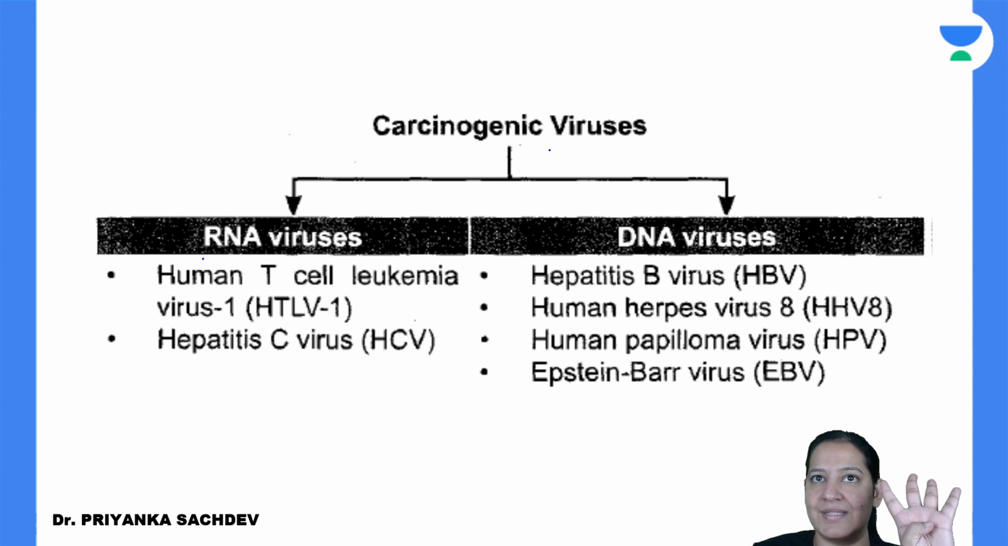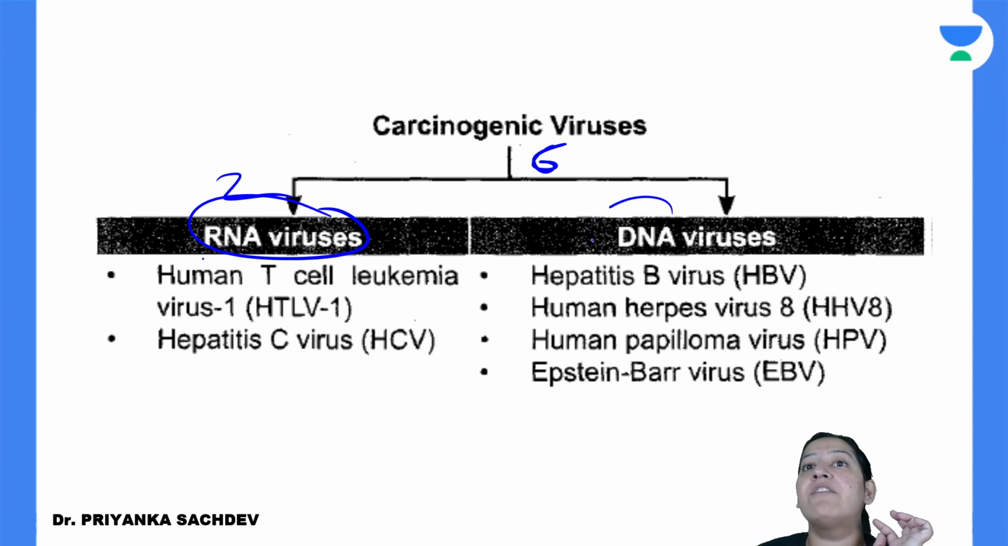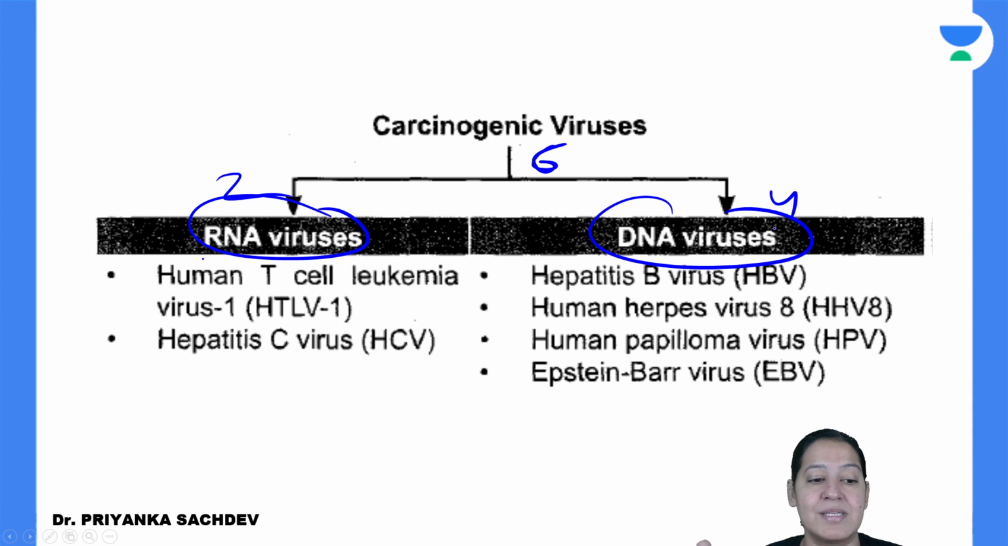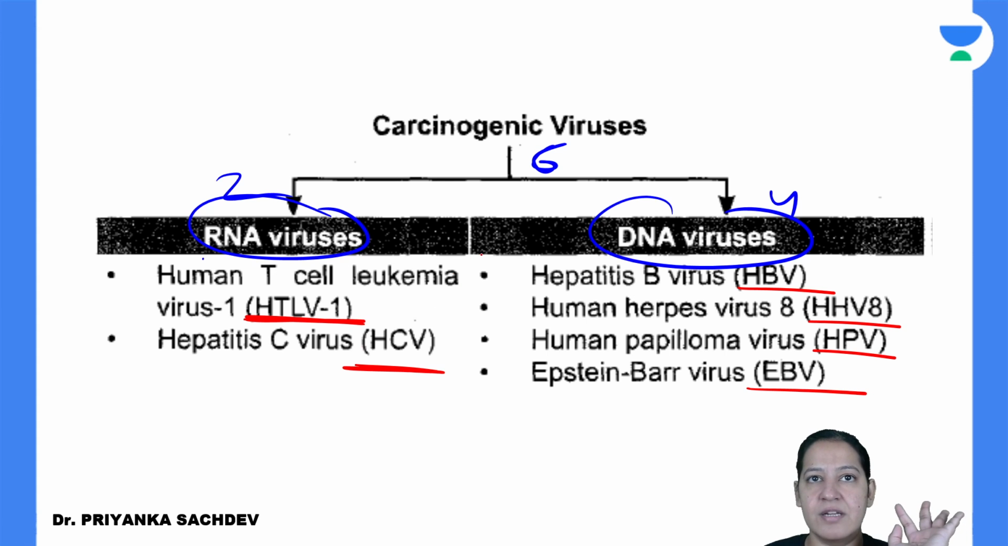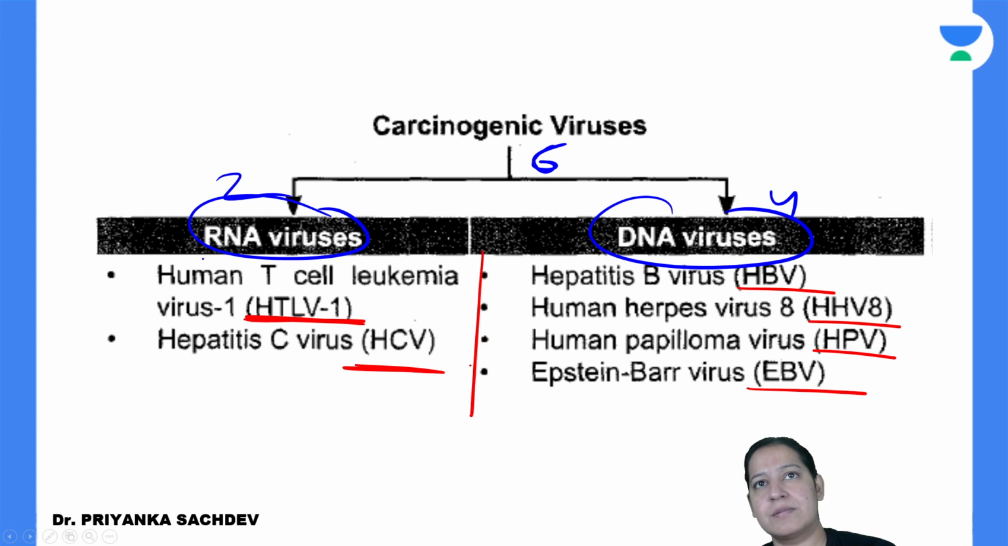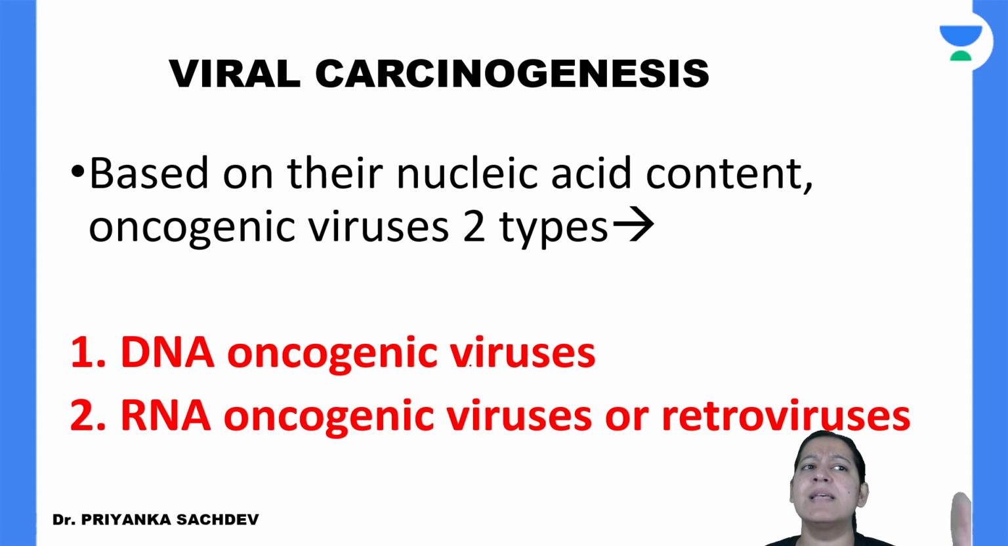So total 6 viruses I have told you which are carcinogenic. Out of them, 2 are RNA and 4 are DNA. Total 6 viruses cause cancers in humans. The 2 RNA viruses are HTLV-1 virus and hepatitis C virus. The 4 DNA viruses are hepatitis B virus, HHV8 virus, human papilloma virus and Epstein-Barr virus. So these are the 4 DNA and 2 RNA viruses which cause cancer in human beings.